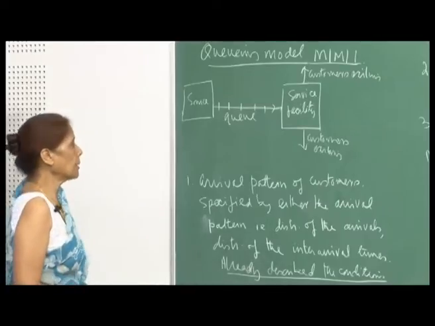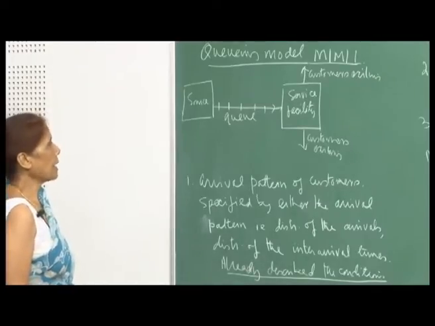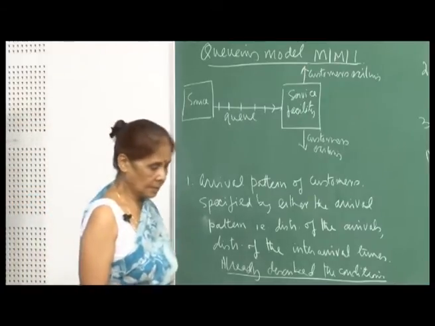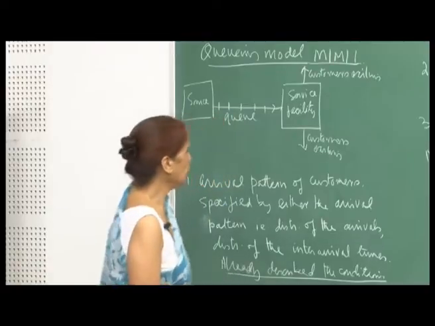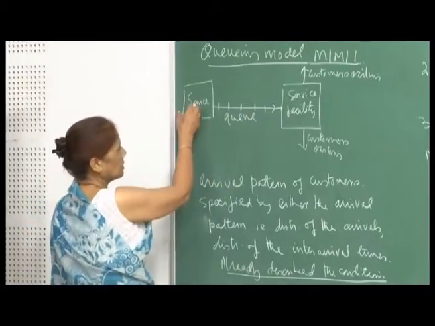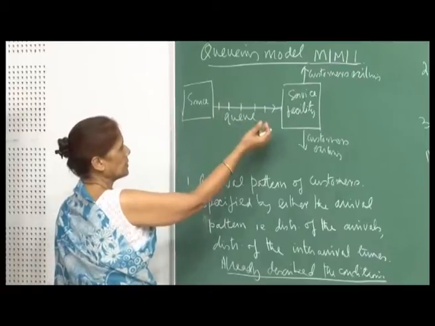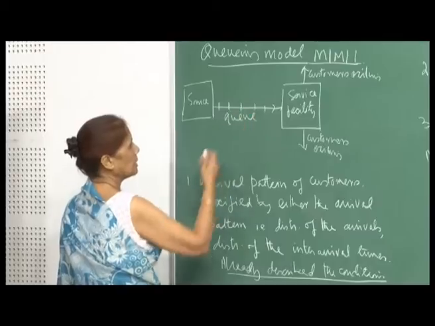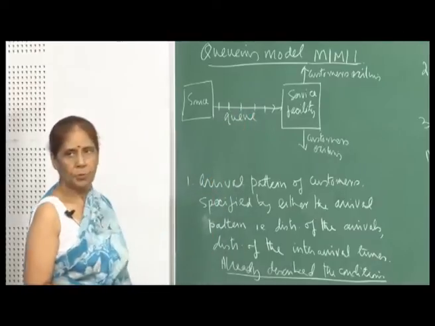So, the queuing model I am going to talk about today is called M/M/1, and I will explain in a while why we call it M/M/1. Here the whole idea is that you have a source from which your customers are coming to some service facility. There is a queue. These indicate the customers who are waiting in the queue to be serviced.